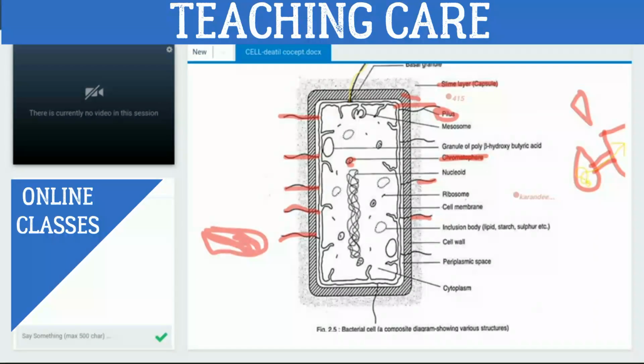And mesosome also attaches with nucleoid, and nucleoid contains DNA. That's why we can say it also helps in DNA replication. It also helps in aerobic respiration. It also helps in cell division, right? And after that, we have studied nucleoid.